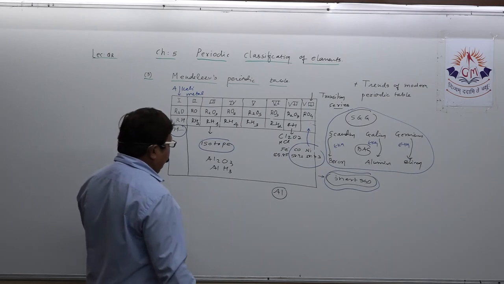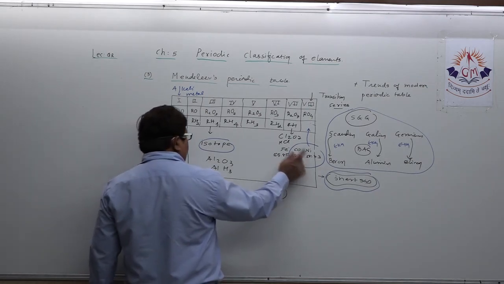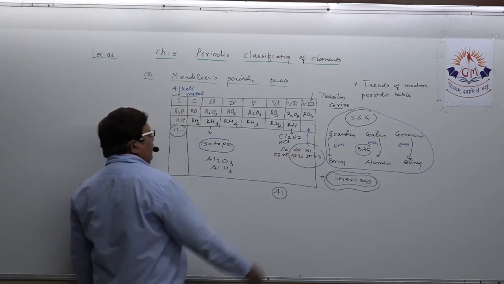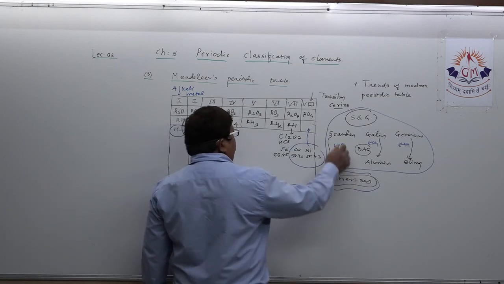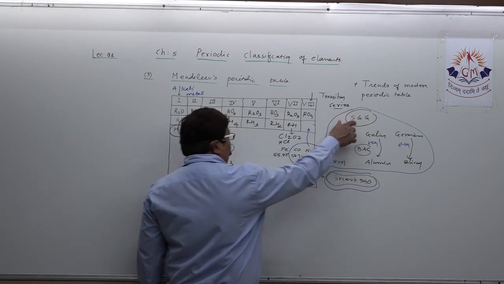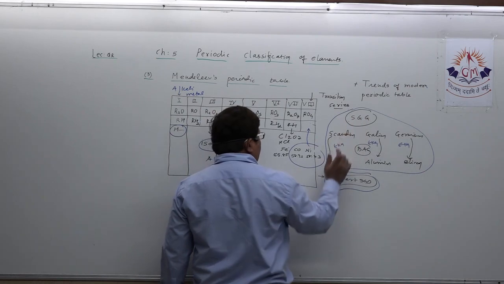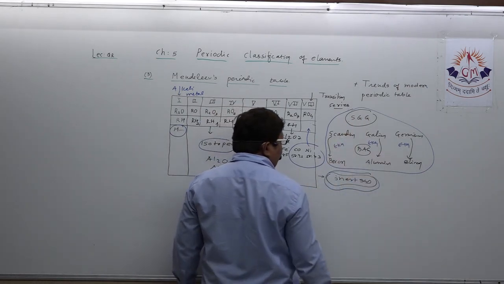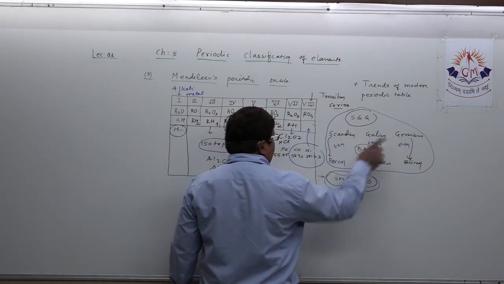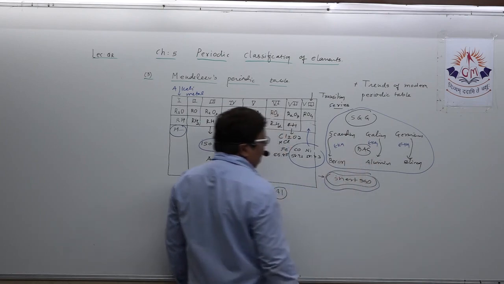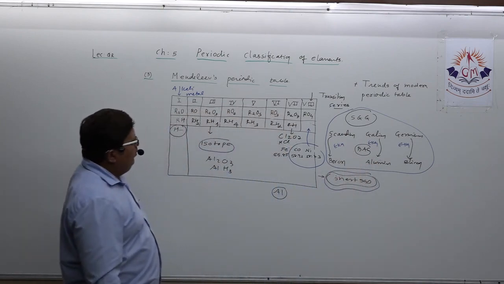Okay, as a remarkable feature regarding cobalt and nickel you can write, inert gas you can write, and regarding this, how to remember: SGGBAS. Understand, that means scandium, gallium, germanium, boron, aluminium, silicon. This way you can prepare.